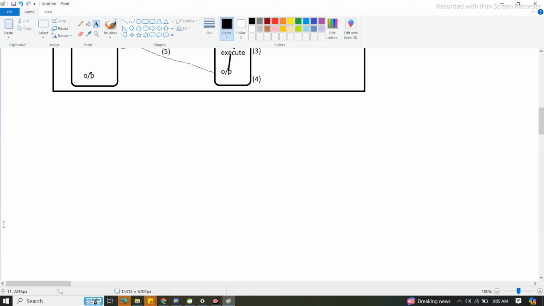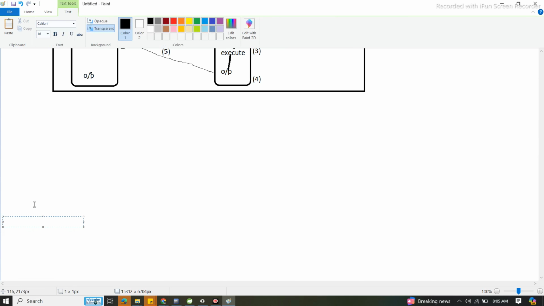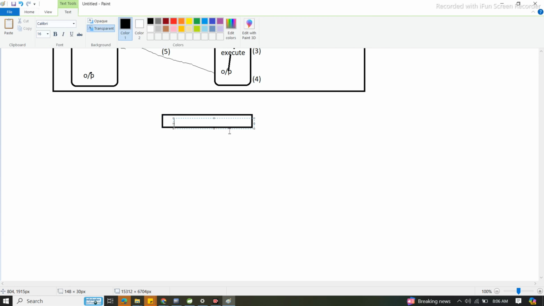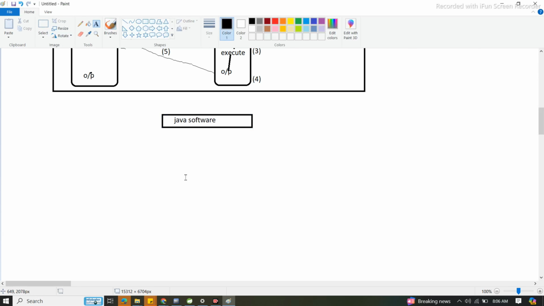Now we have installed all these things. We'll see by taking one example. This is Java software. Yes or no? We have downloaded the Java software.